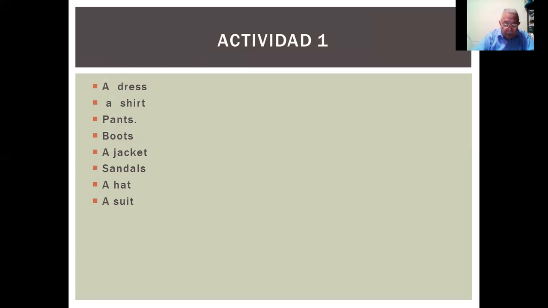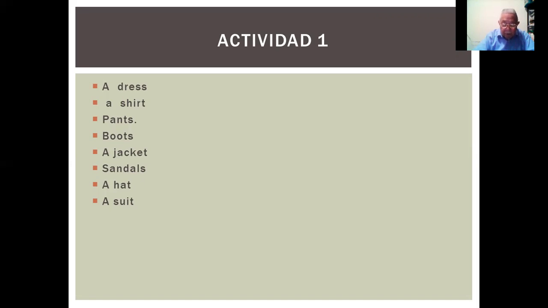We go now to activity number 2. Read the text and answer. A, match pictures A to C with celebrations 1 to 3. B, match sentences 1, 2, 3, 4, and 5 with celebrations.